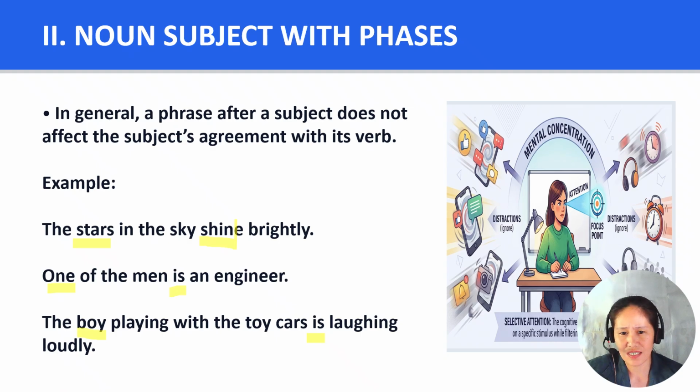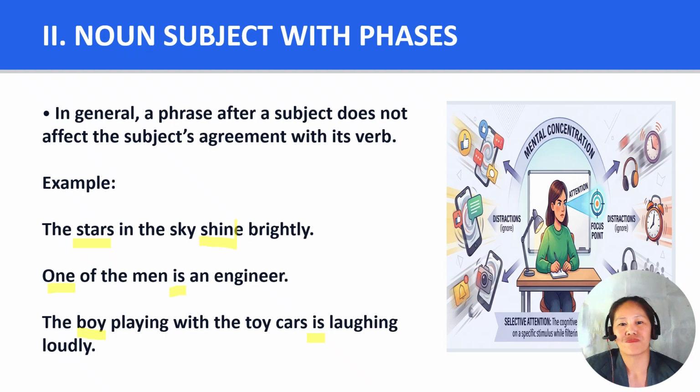So the main subject is stars. This is a plural form of the subject. The phrase in the sky describes where the stars are, and our verb is shine, a plural verb. The phrase in the sky only tells us the location of the stars. It does not change the subject. Since stars is plural, we use the plural verb shine.